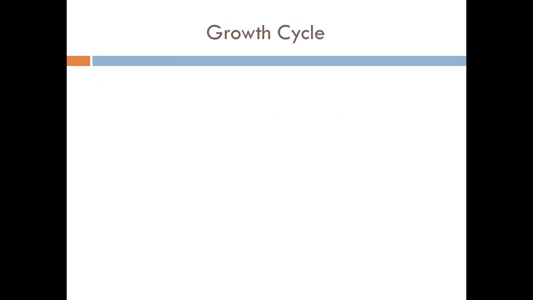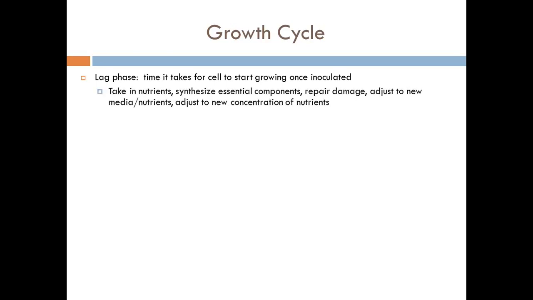The growth cycle has 4 different phases. The lag phase. The lag phase is the time it takes for the cell to start growing once inoculated. This is the no-growth period. They are preparing to grow. The cells are adjusting to their environment. So they take in nutrients, they're synthesizing essential components, they're repairing any damage, adjusting to new media and nutrients, and adjusting to new concentration of nutrients. This varies depending on conditions and the nature of the culture.